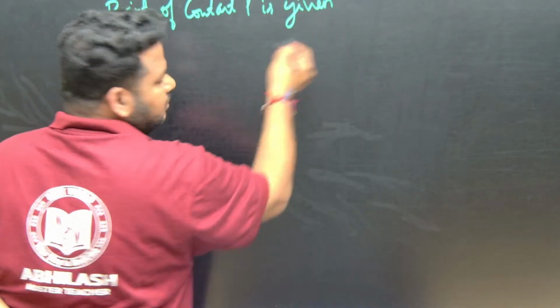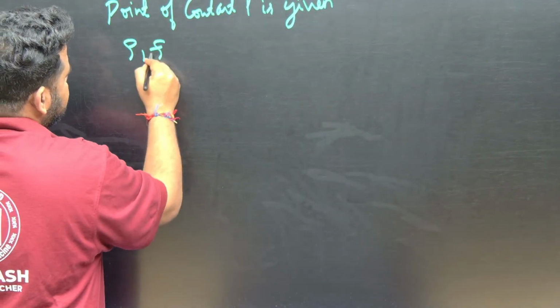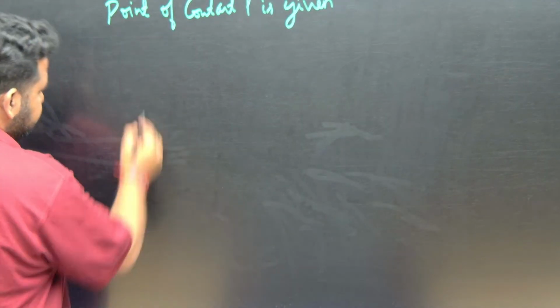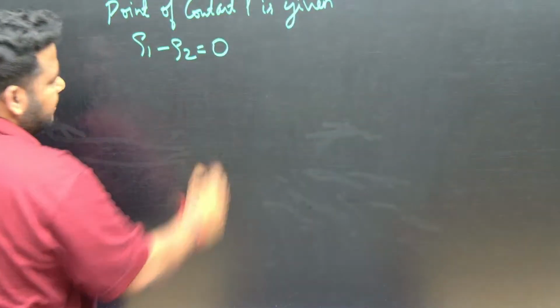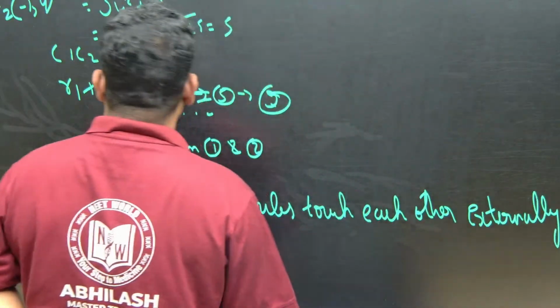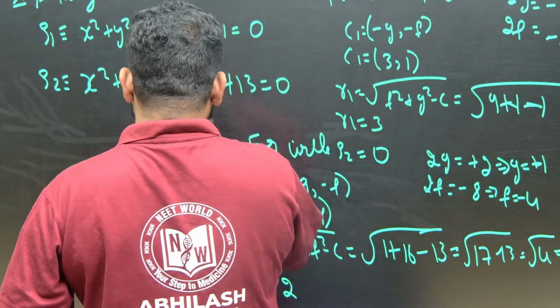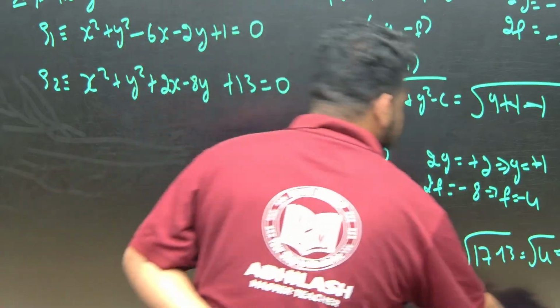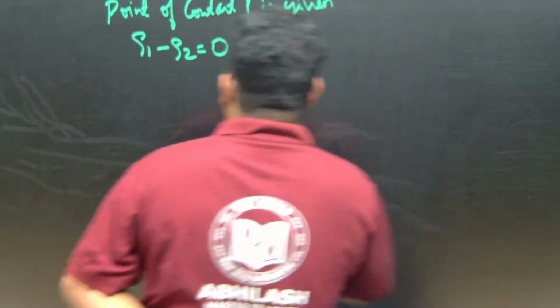I told you just now in the previous question what we did, that is S1 minus S2 is equal to 0, correct? Now we have to do S1 minus S2. What is S1? Let us write it down carefully. S1 is x square plus y square minus 6x minus 2y plus 1. This minus x square minus y square.